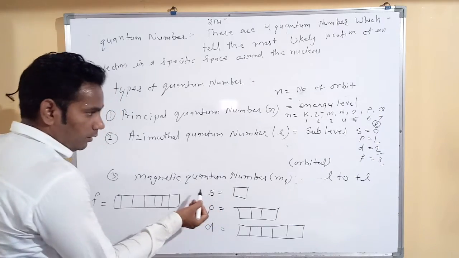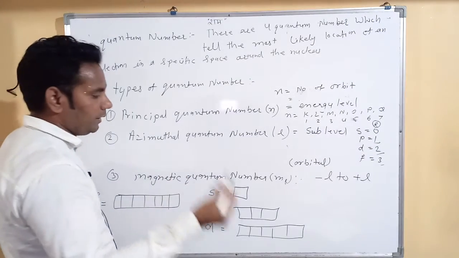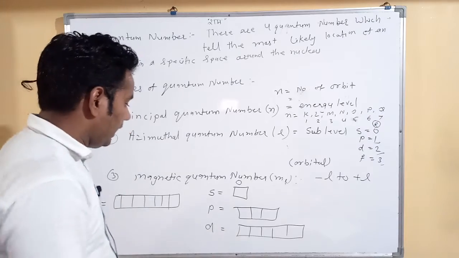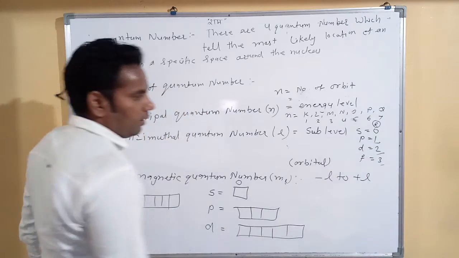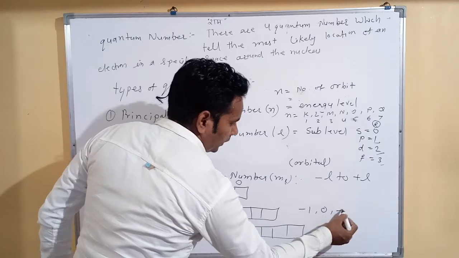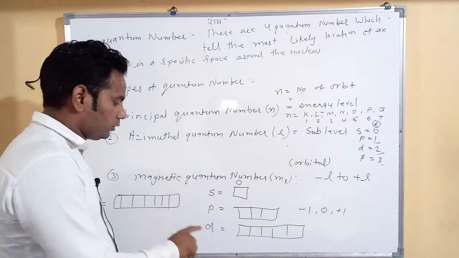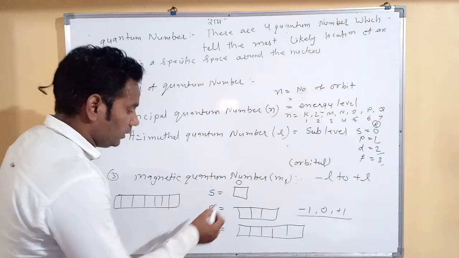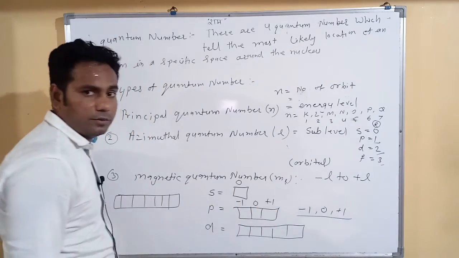The L value for the S orbital is only 0. So minus 0 to plus 0 means only 0, because we use 0 without any sign. And again for P, the L value is 1, so we use minus 1, 0, plus 1. So the magnetic quantum numbers for the P block are 3 different numbers: minus 1, 0, plus 1. This orbital is minus 1, this 0, this plus 1.